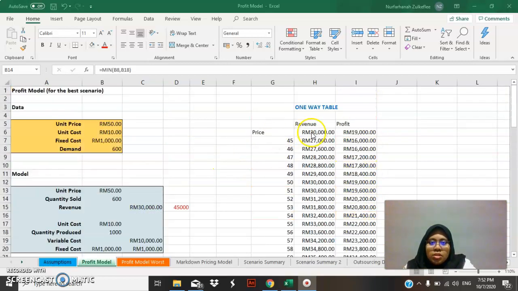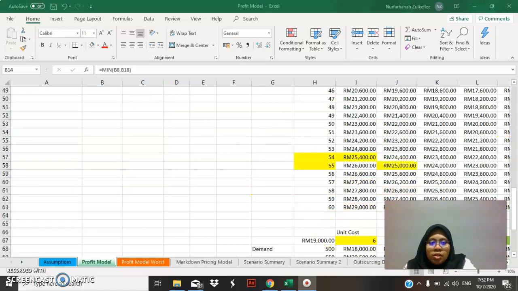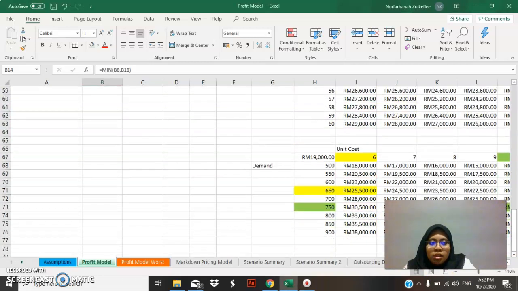After doing some analysis with the one-way table and two-way table, I finally found the best way, which is that I can increase my demand, but my unit cost is still 10 ringgit.